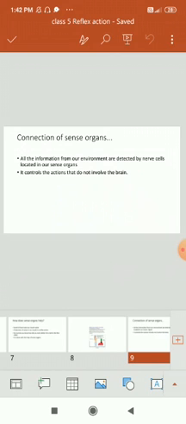Connection of sense organs. All the information from the environment is detected by nerve cells located in our sense organs. It controls the actions that do not involve the brain. These are the sense organs. Understood, children? These are eyes, nose, tongue, ears and skin. In these reflex actions, they do not involve the brain.